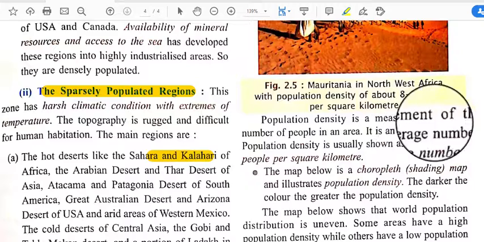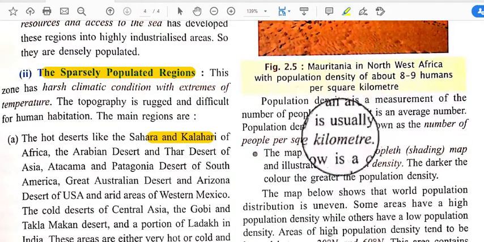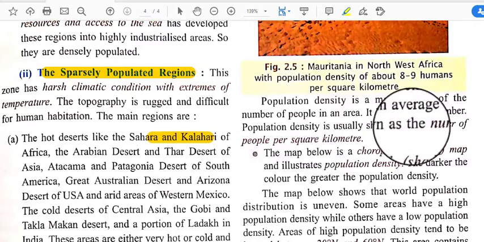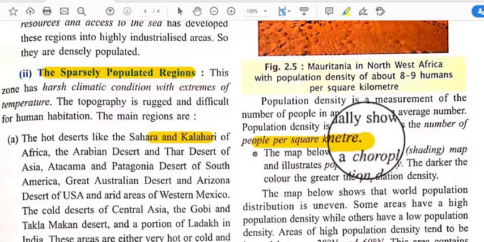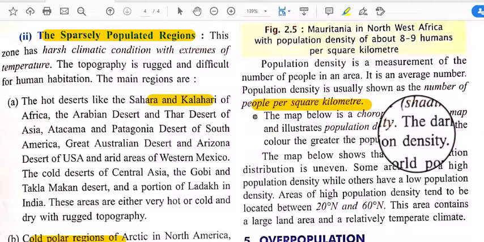Population density is a measurement of the number of people in an area, and it is an average number. Population density is usually shown as the number of people per square kilometer. So it is denoted as the number of people per square kilometer, how many people live in a square kilometer.